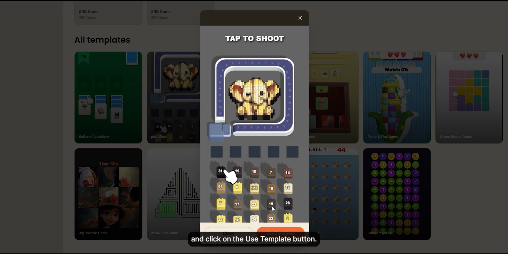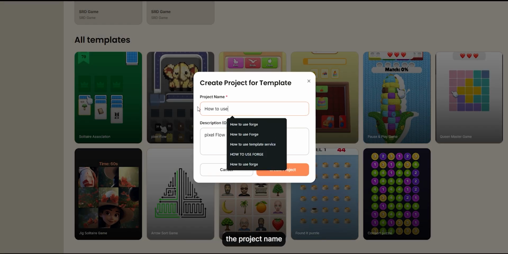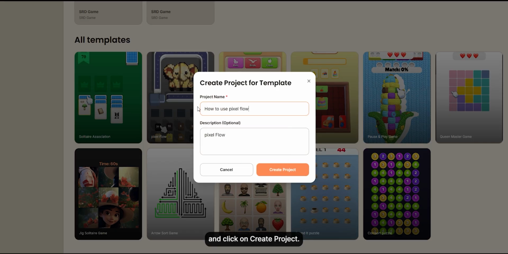Click on the template and click on the Use Template button. Then enter the project name and click on Create Project. Then the editor will be opened.